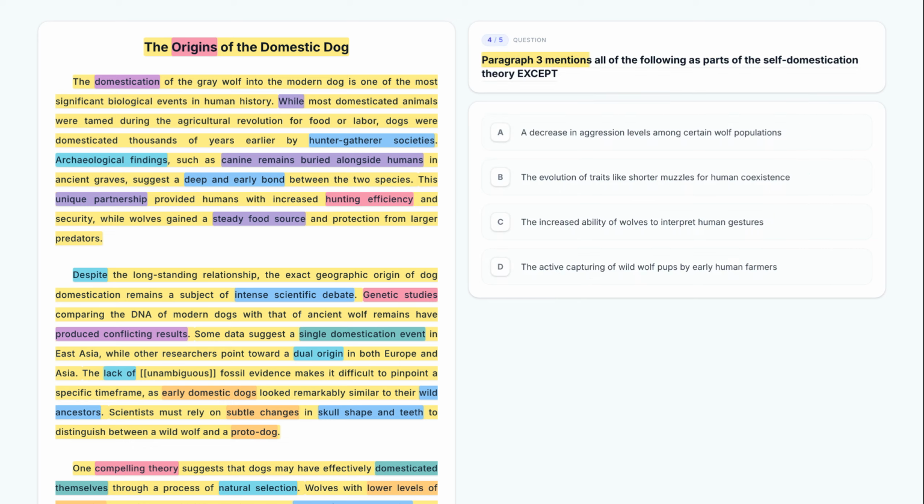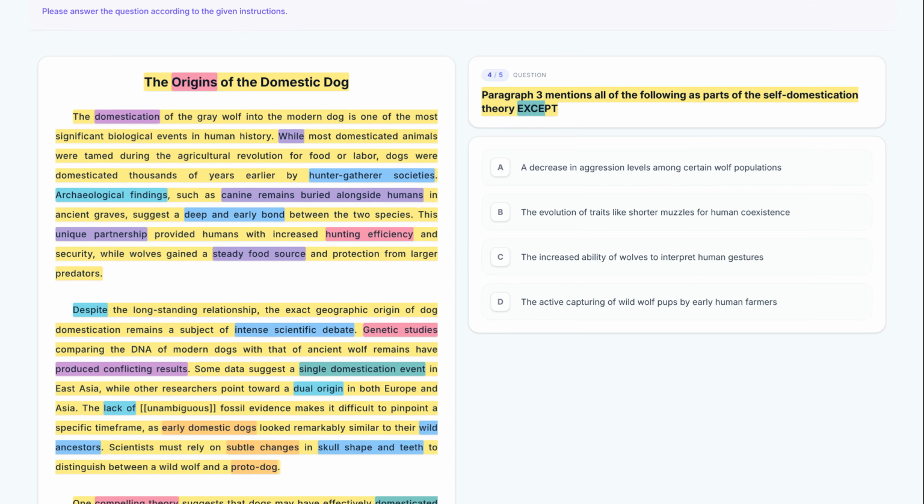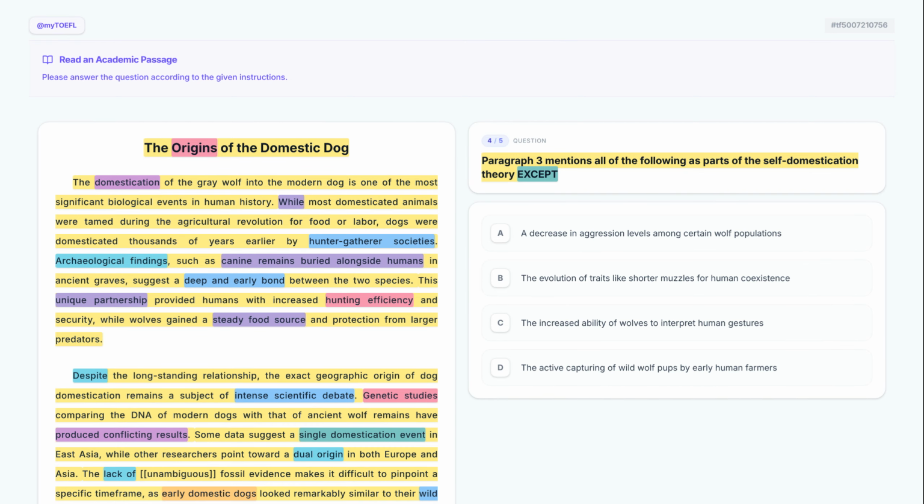Paragraph 3 mentions all of the following as parts of the self-domestication theory except. This is an except question. We must find the one statement that is not mentioned in paragraph 3 as part of the self-domestication theory. We need to verify each option against the text. Now, keeping this in mind, let's evaluate our options.